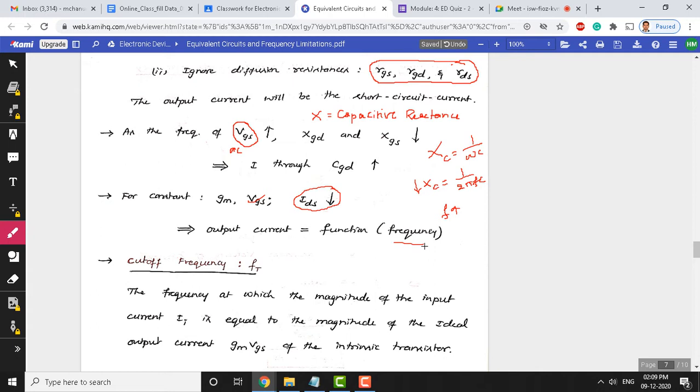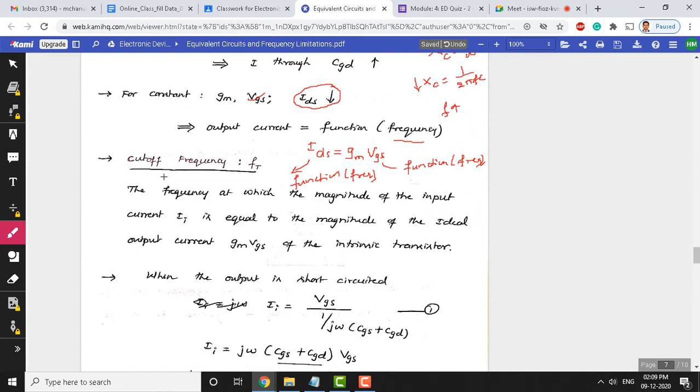We will see how this output current IDS is now a function of frequency, because even if you look at this expression, IDS is equal to GM times VGS, this VGS is a function of frequency. Therefore, this IDS also becomes a function of frequency. So, the output current is now a function of frequency.